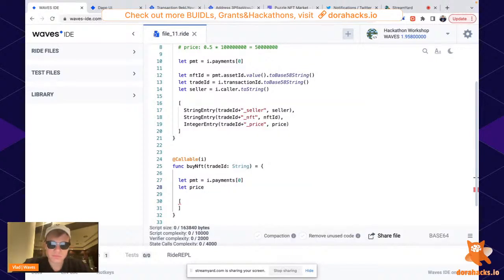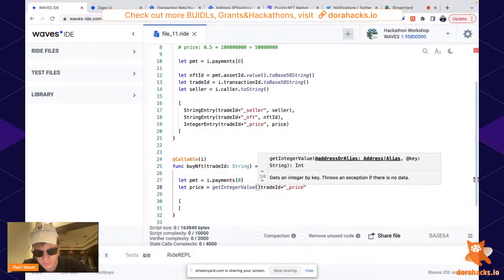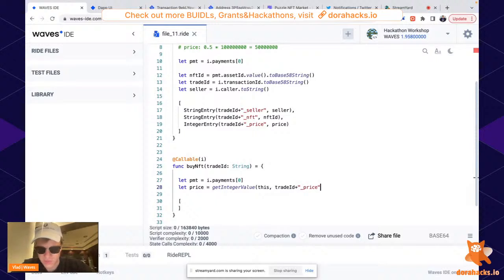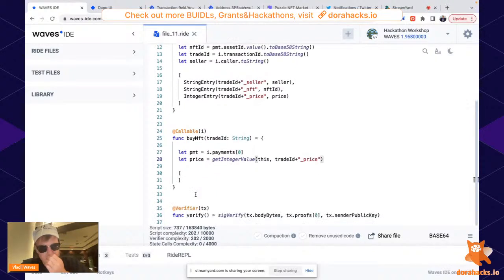Let price is equal to what's stored in this value, right? To download this data from the blockchain, you need to use the function called get integer value from this smart contract and this key. Okay, and if this price is equal to what the user paid, we need to allow them to close this deal.